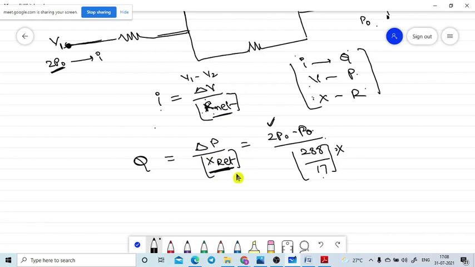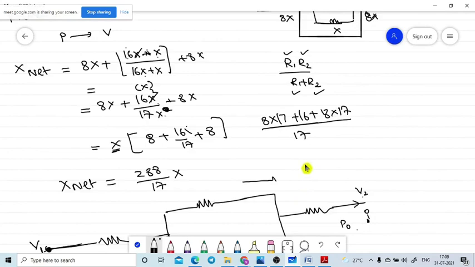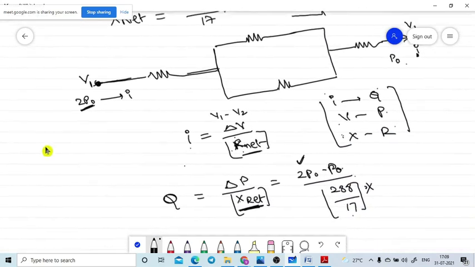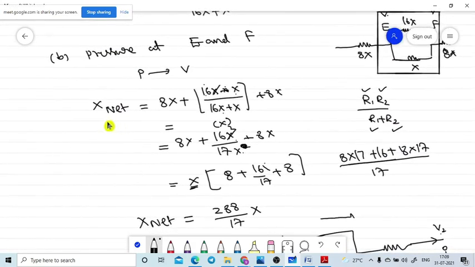No, we did not find the R net, we found X net only. Let me go to the top. X net is equal to R net. X net is nothing but R net only. Where did we find potential net? We did not find potential net. Nothing else, we found only our X net. Something I wrote here, na: P is directly proportional to V, and in the similar manner I need to write X is directly proportional to R. We found out X net only.